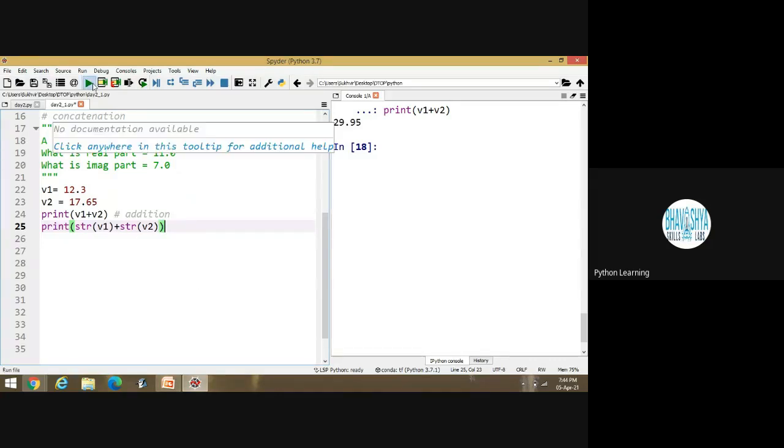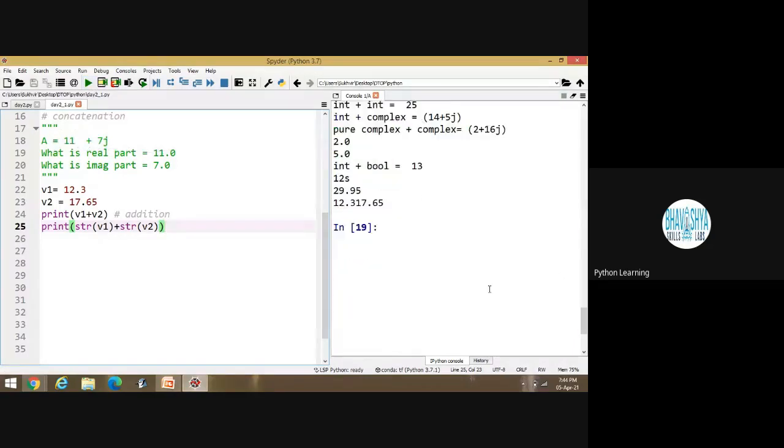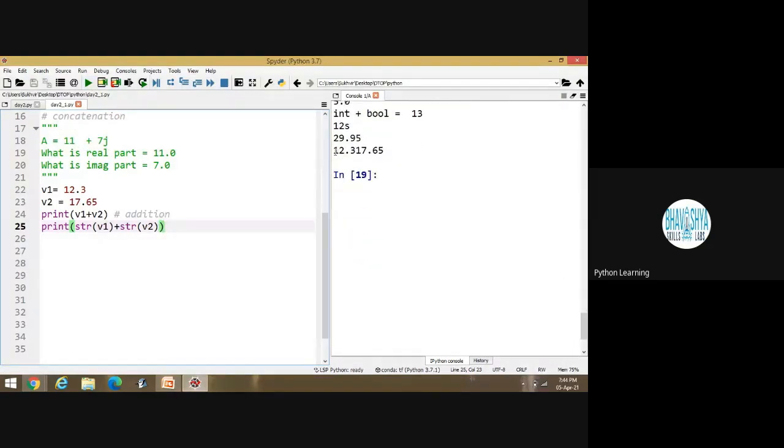Now look at the output: 12.317.65. What is the meaning of this? The first value is 12.3, the second value is 17.65. It will print all the contents in series, nothing else.